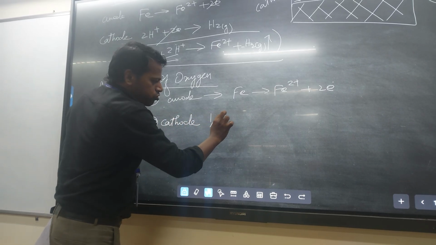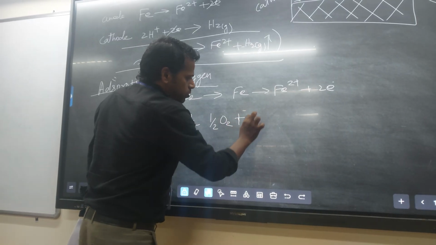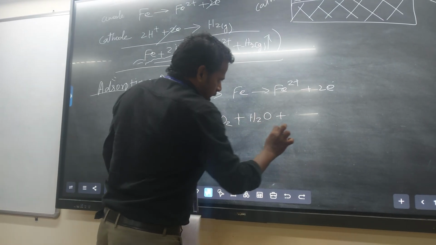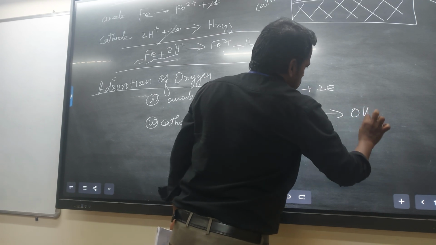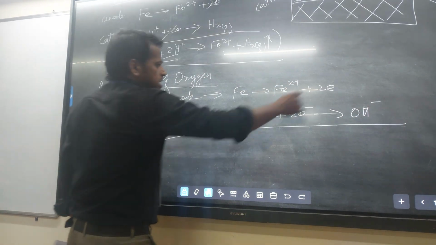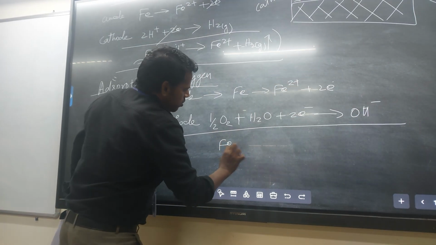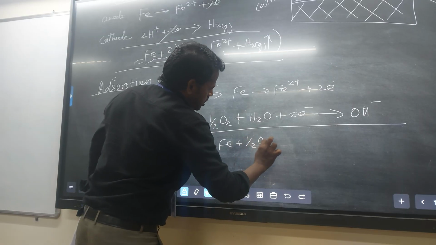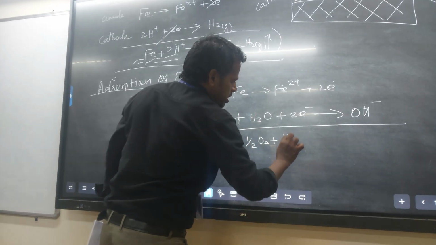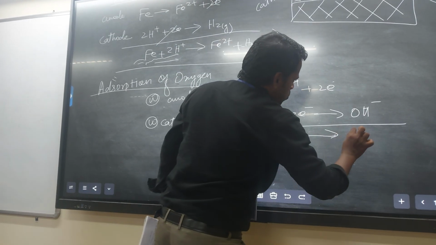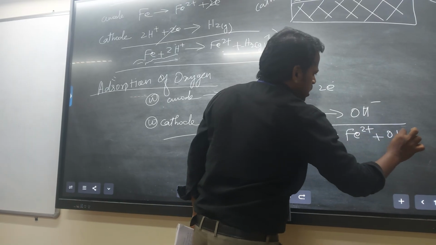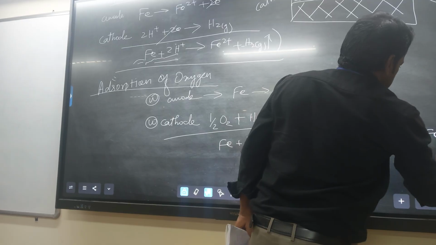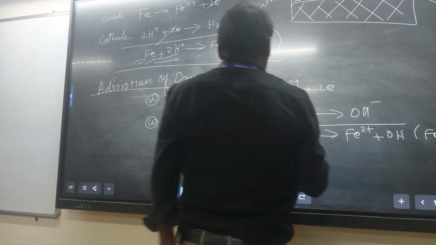Dissolved oxygen is there, and the water molecule also is there, to accept the 2 electrons to form OH minus. And finally, Fe reacts with environmental oxygen, that is dissolved oxygen, in the presence of H2O to form Fe2+ and OH minus, otherwise Fe(OH)2.